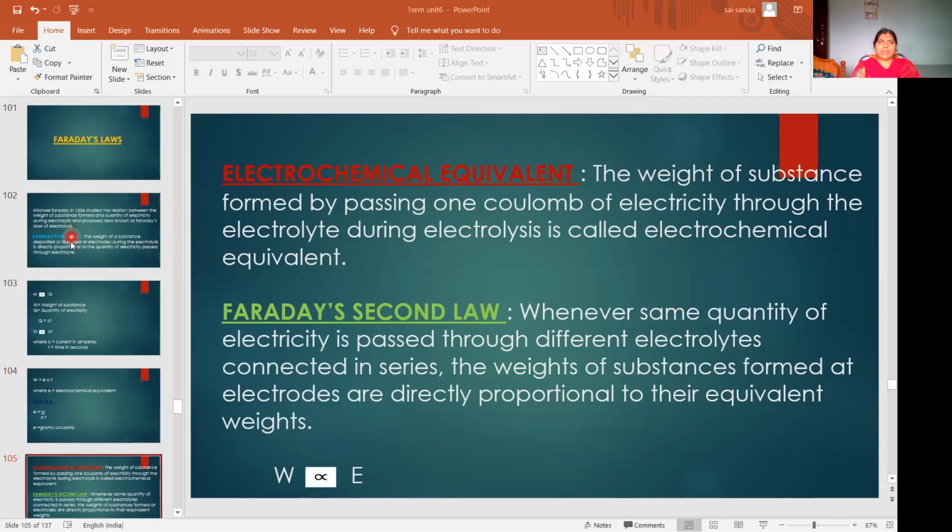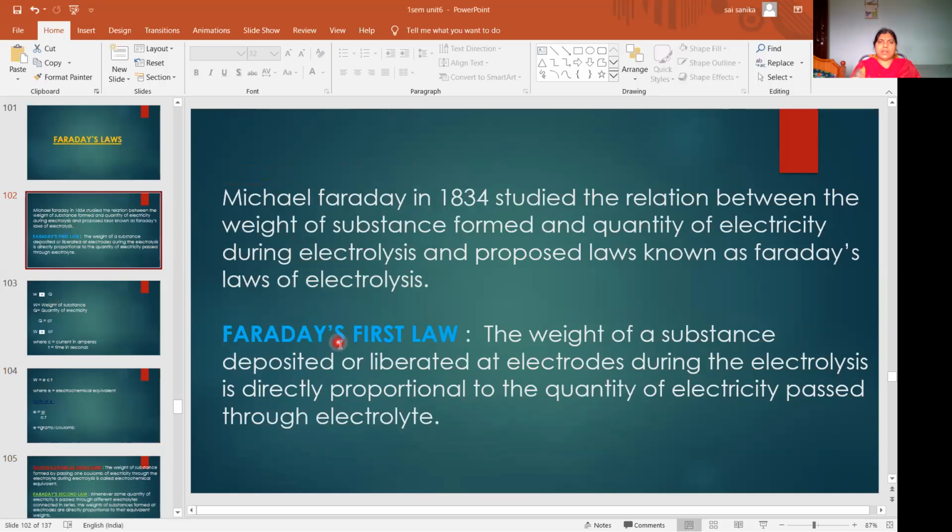Once again, I will repeat Faraday's first law. According to Faraday's first law, the weight of substance deposited or liberated at electrodes during electrolysis is directly proportional to the quantity of electricity passed through the electrolyte. That means whatever quantity of electricity you pass through the electrolytic solution during electrolysis, that much weight will be deposited on the electrodes.